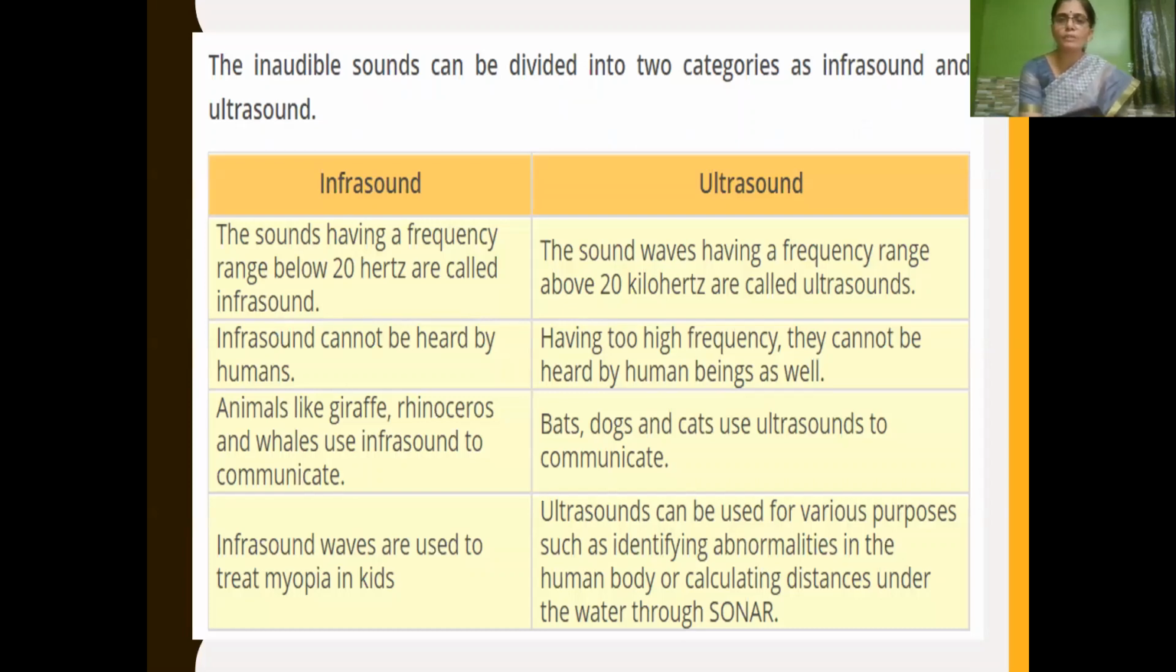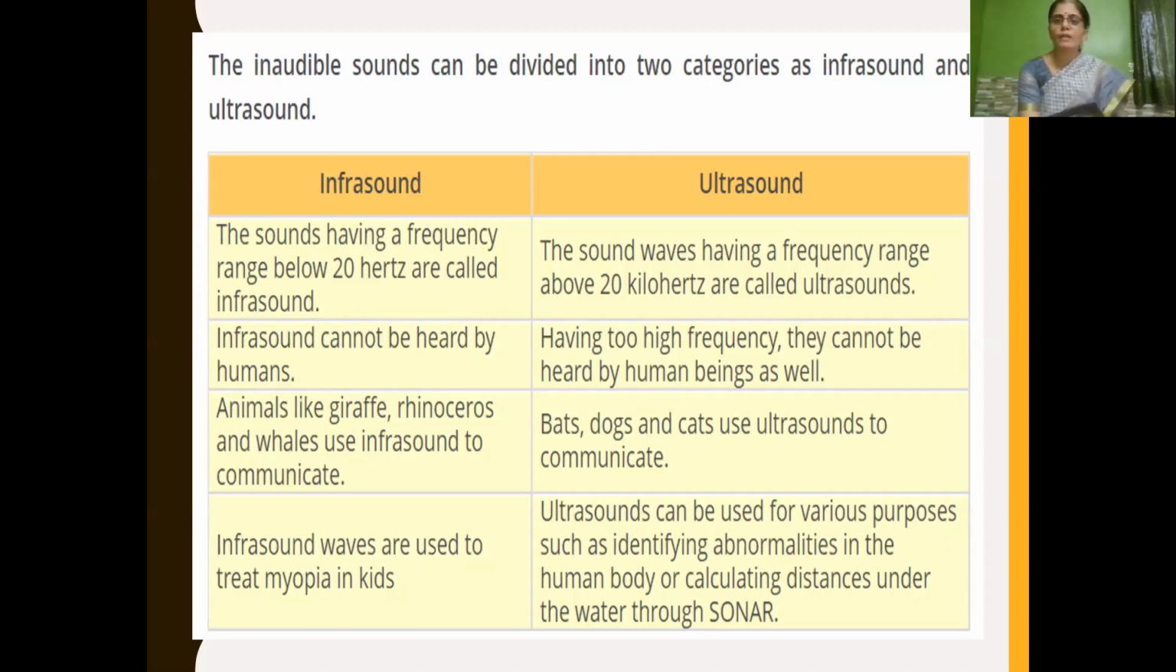What is infrasound? Sound having frequency below 20 hertz is called infrasound. Sound having frequency more than 20,000 hertz or 20 kilohertz is called ultrasound. Both infrasound and ultrasound cannot be heard by humans.